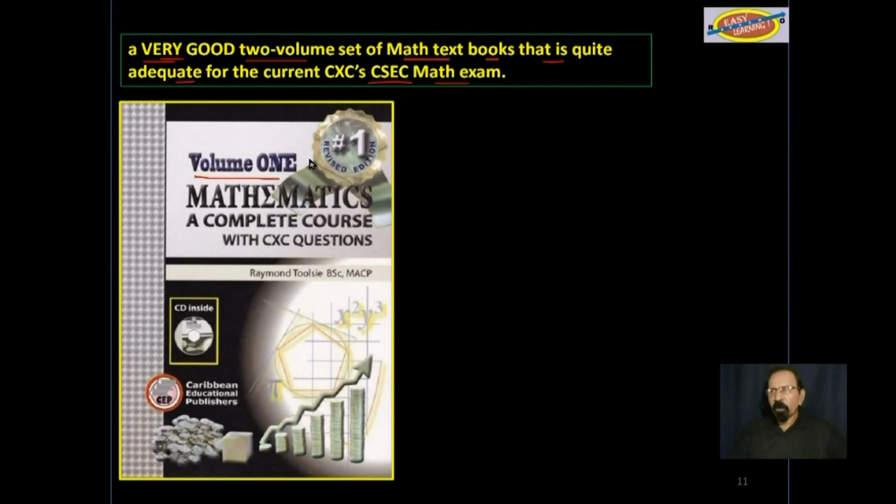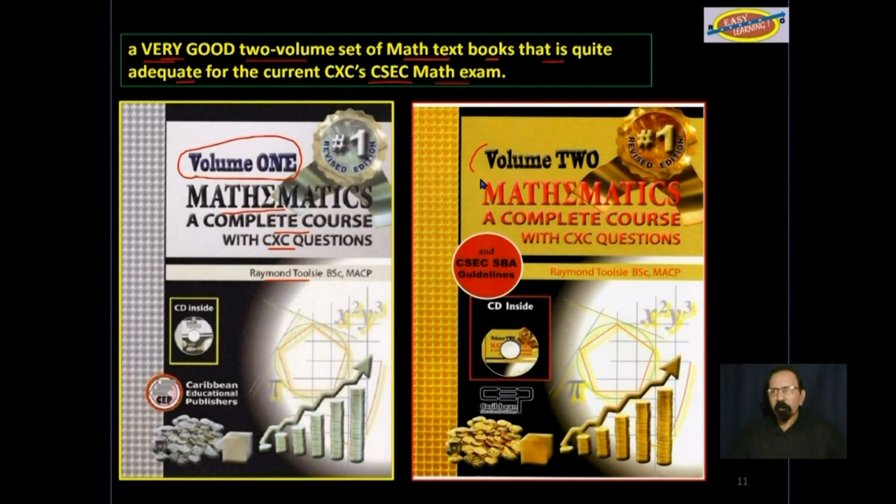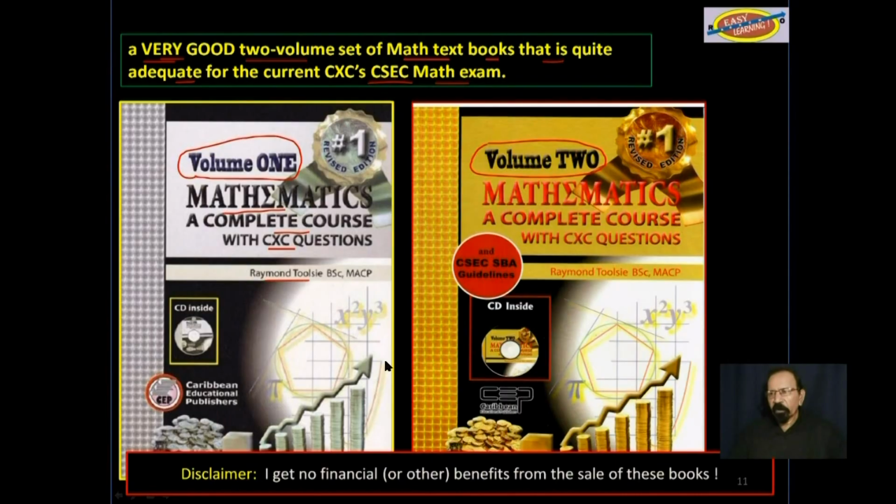This is a picture of volume 1, Mathematics, a complete course, with CXC questions by Raymond Tulsi. And this is a picture of volume 2. Please note this disclaimer down here. I get no financial or other benefits from the sale of these books.